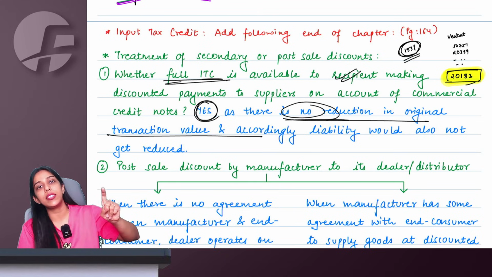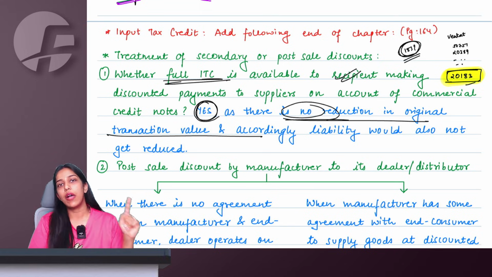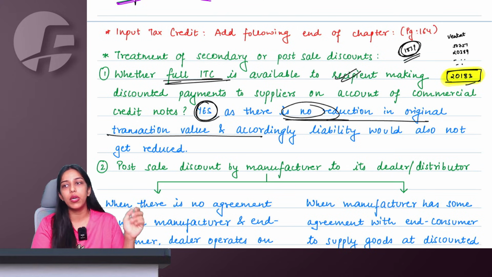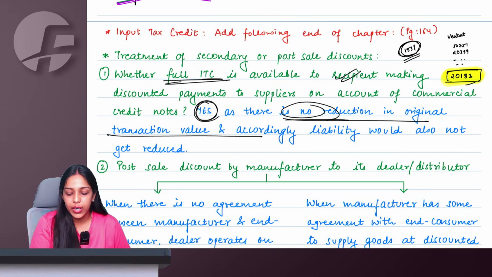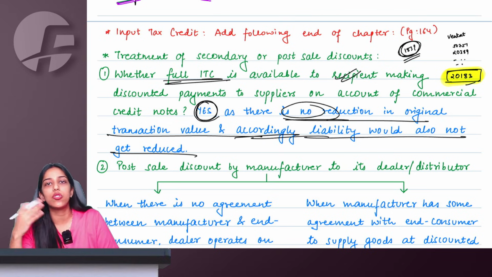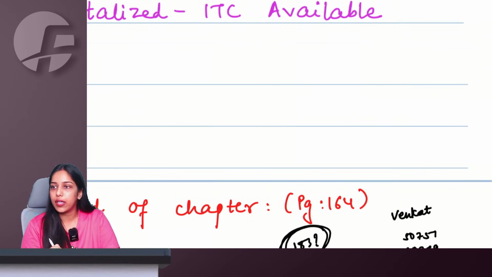On the full transaction value, GST liability has been discharged by the supplier. Government got full GST, then why are they having a problem? They can give ITC fully to the recipient. Accordingly, the liability will also not get reduced and therefore there is no need of making reversal on the recipient's part.